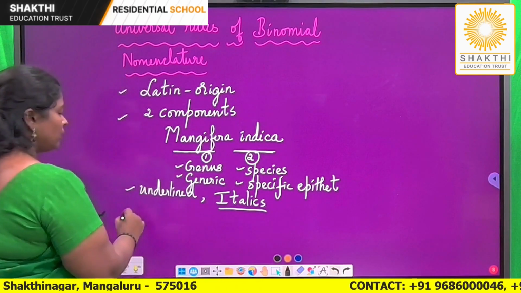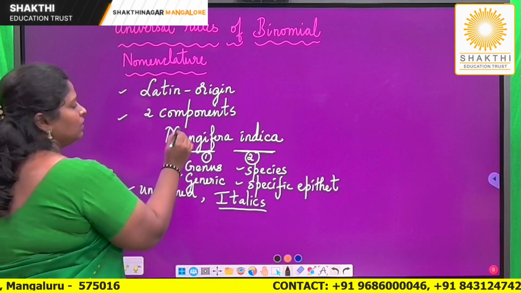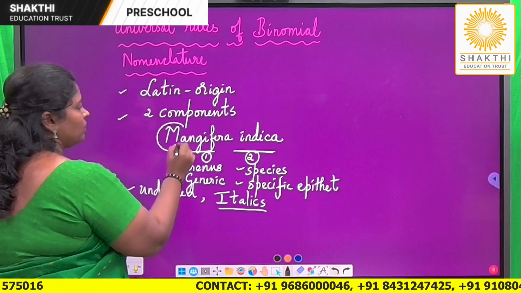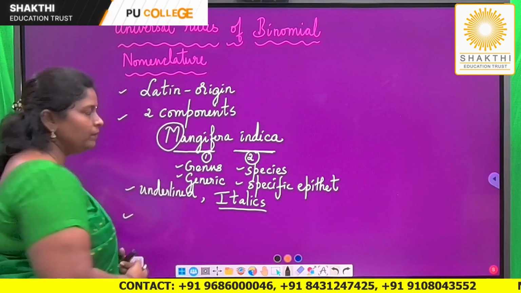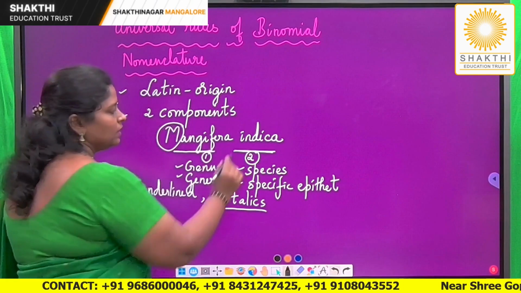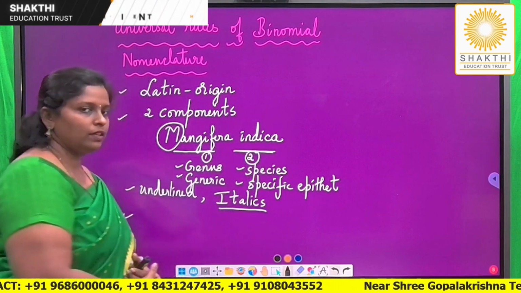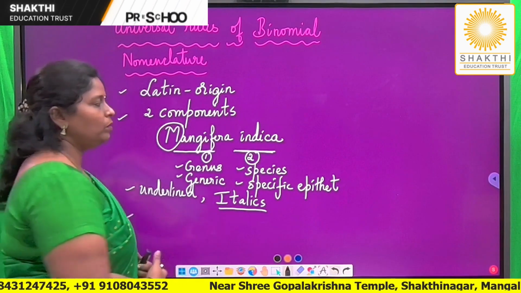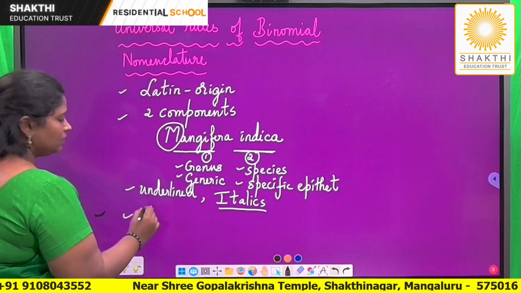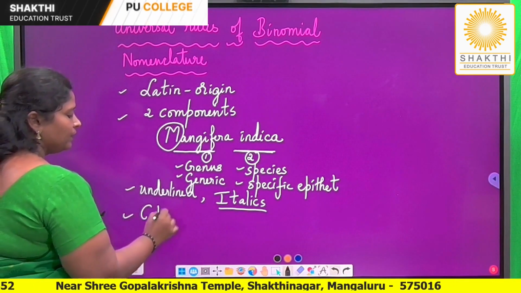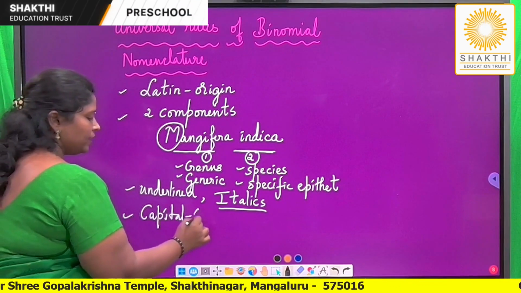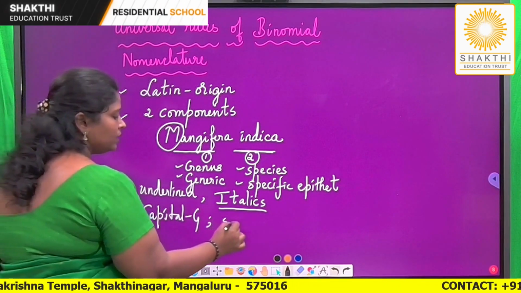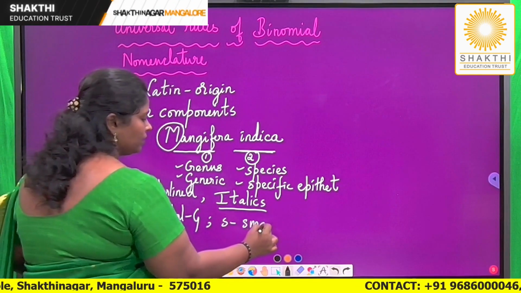One more important rule is, as you can see here, the first letter of the scientific name is always written in capital letter, followed by running letters, and the entire species name is written in small letters, or it starts with a small letter. So this is another important rule. The first letter starts with a capital letter, that is the first letter of the genus, and the entire species name is written in small letters.